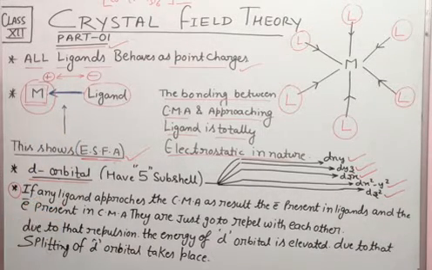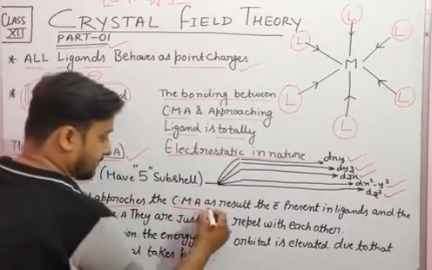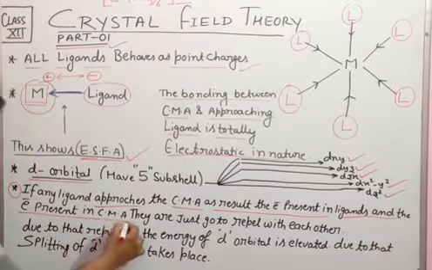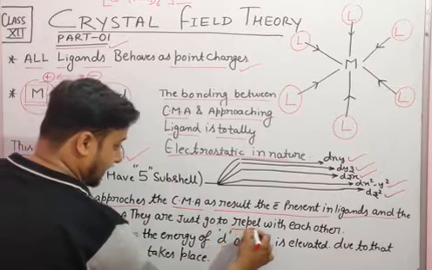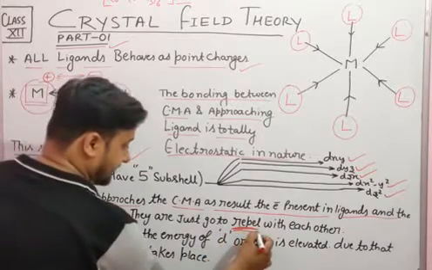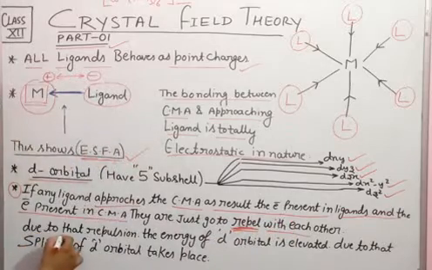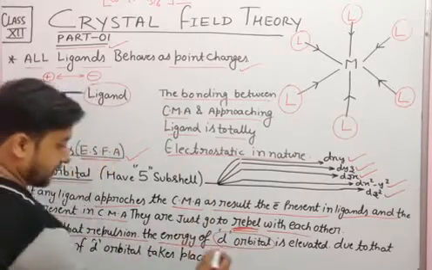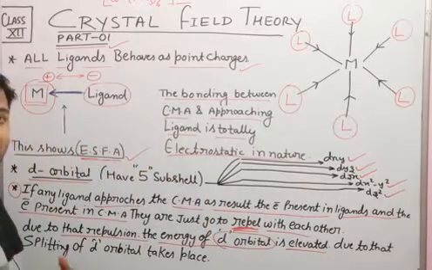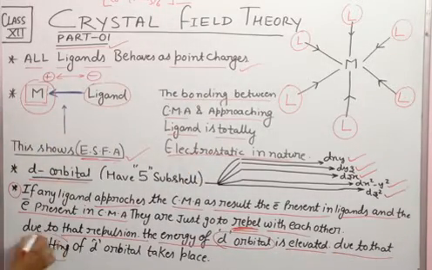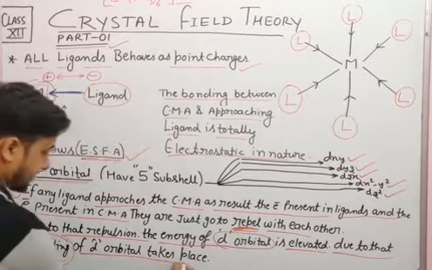If any ligand approaches the central metal atom, as a result the electrons present in the ligands and the electrons present in the central metal atom just repel, because both the electrons of the metal as well as the electrons of the ligands are negatively charged and they will repel each other. Okay, due to that repulsion, the energy of the d orbital is elevated, meaning enhanced. Okay, due to that, the main word here, splitting of d orbitals takes place.